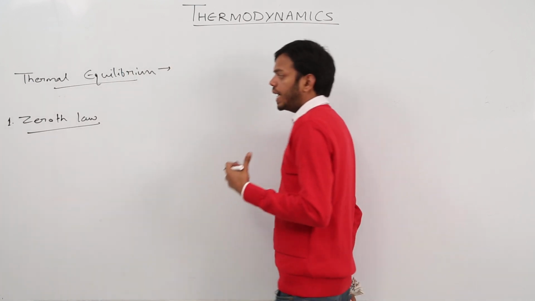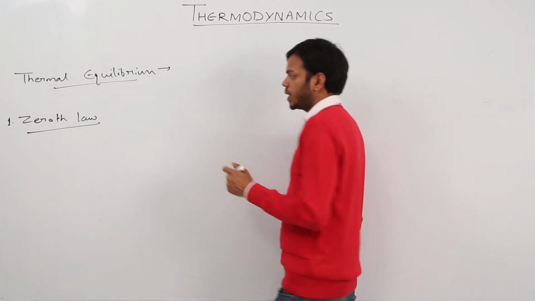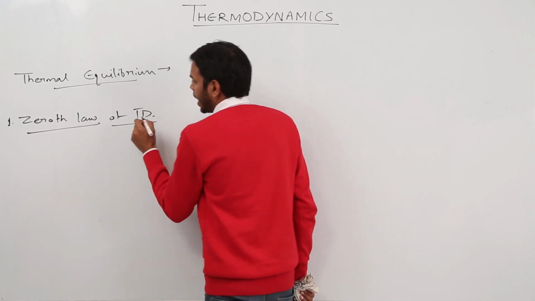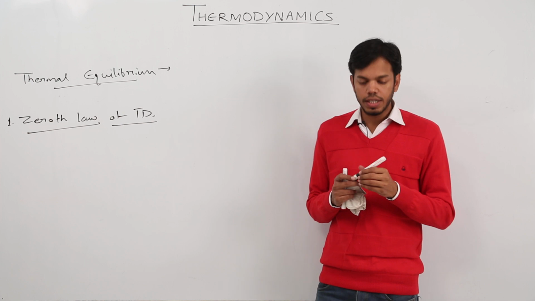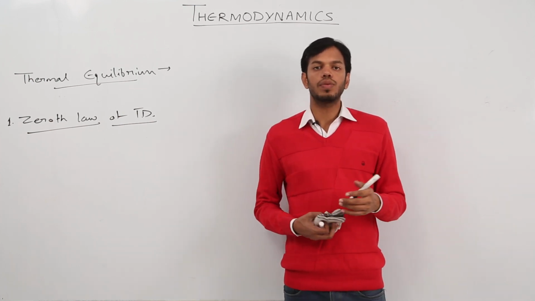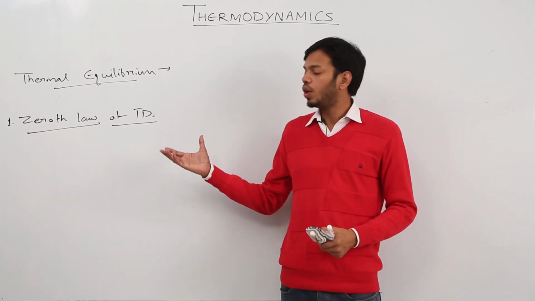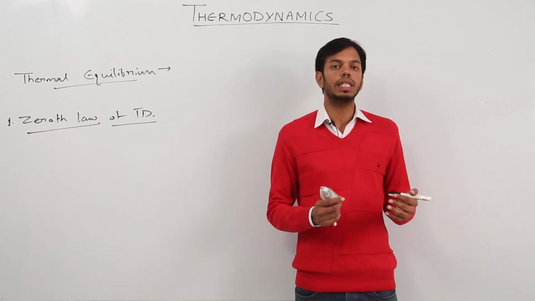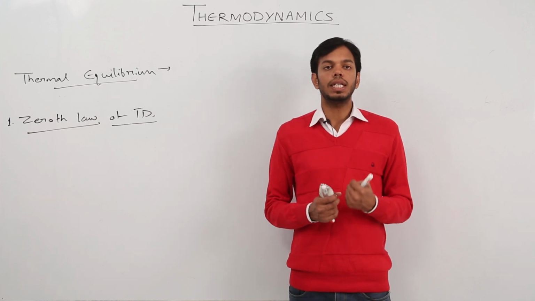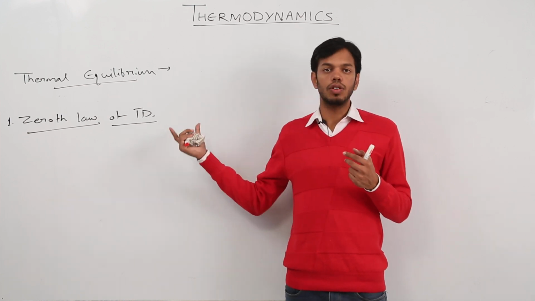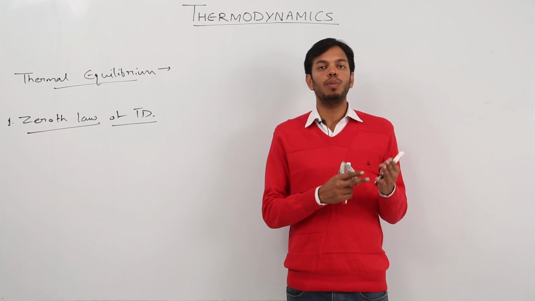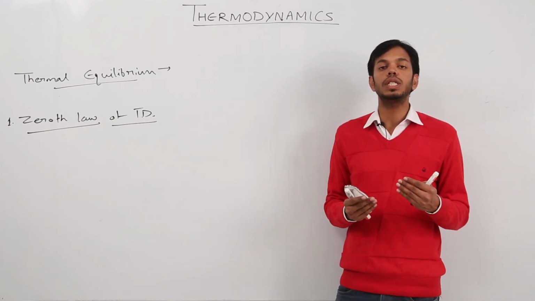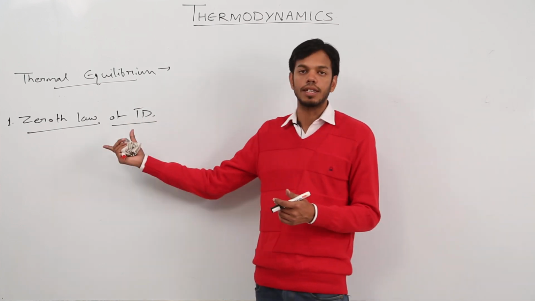Actually, the first and second laws of thermodynamics were already stated, and the Zeroth Law, which is a more fundamental law, deals with the basic equilibrium of temperature. That law is applicable to both the first and second law. It's a very basic and fundamental law, so it was supposed to be stated before that. That is why it was named the Zeroth Law.